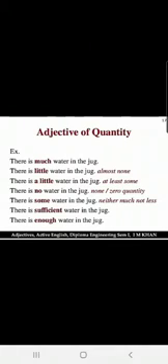Please remember children, adjectives of quantity are those adjectives which tell us about the nouns which cannot be counted. Like there is much water in the jug. Water is a noun. This adjective much is telling us about water. Water is a noun which cannot be counted. There is little water in the jug. Again, water is the noun which cannot be counted, and little is an adjective.